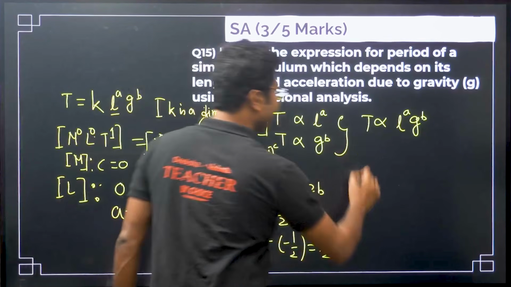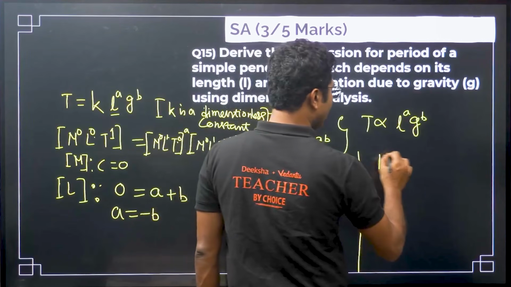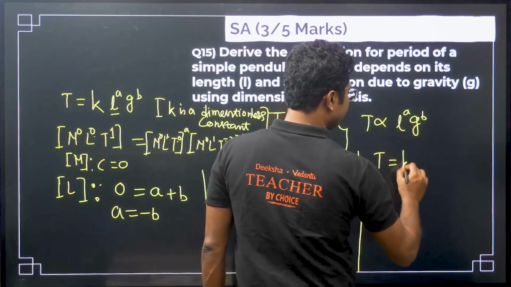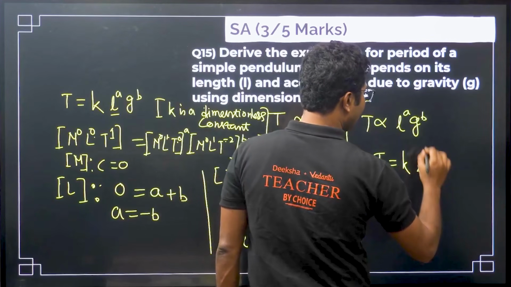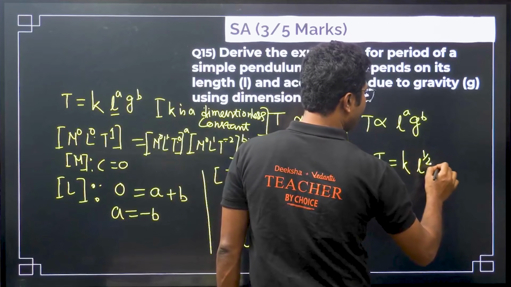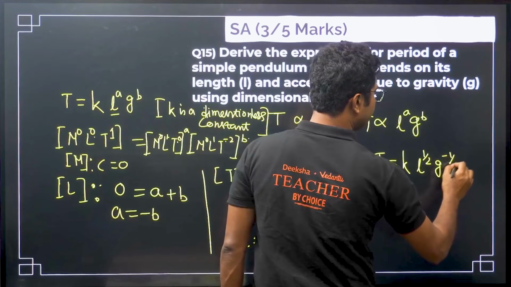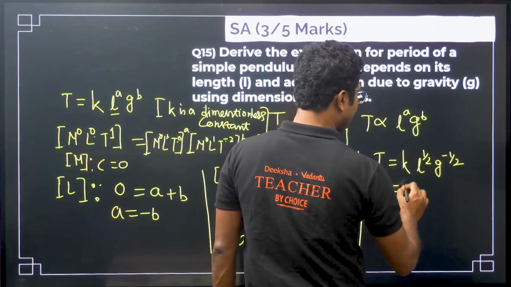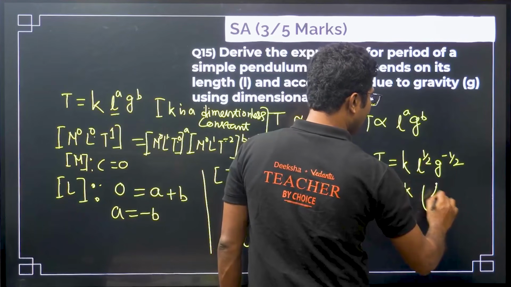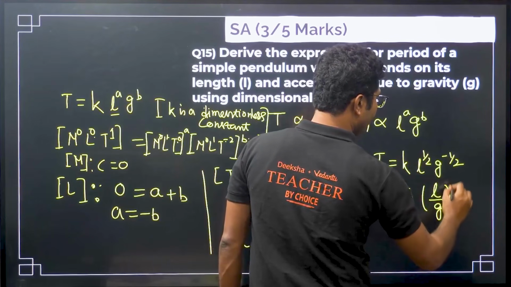So how does the equation look now? t equals some constant k, L to the power half, g to the power of minus half, or you can write this as k times L by g to the power of half.